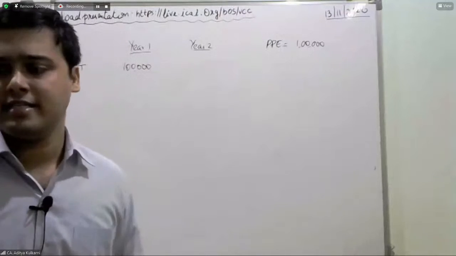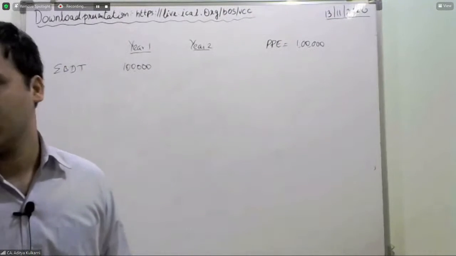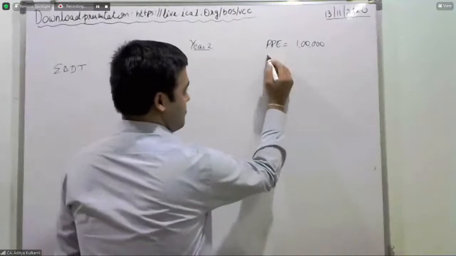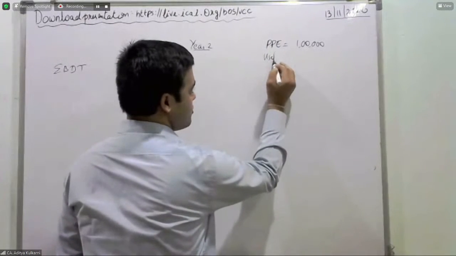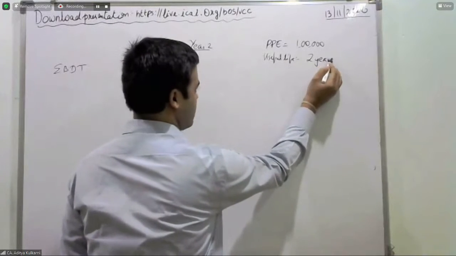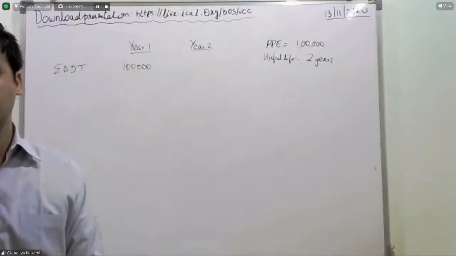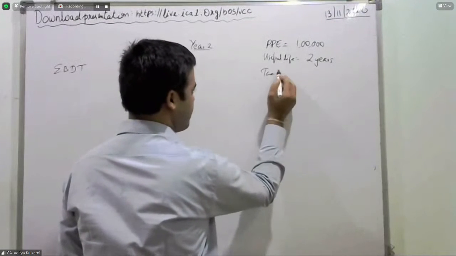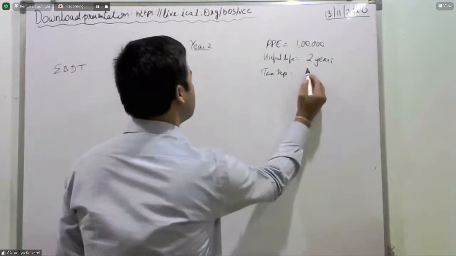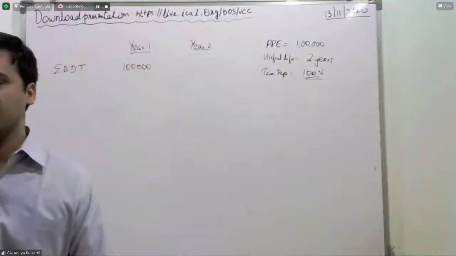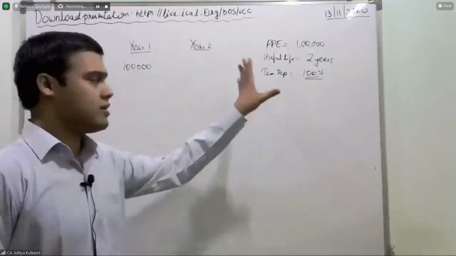The useful life, I will keep it simple. It is 2 years, and the tax depreciation, this is a special equipment. So you are going to get 100% deduction in the first year. This is what is the problem.